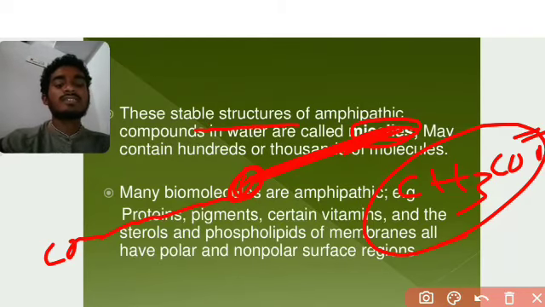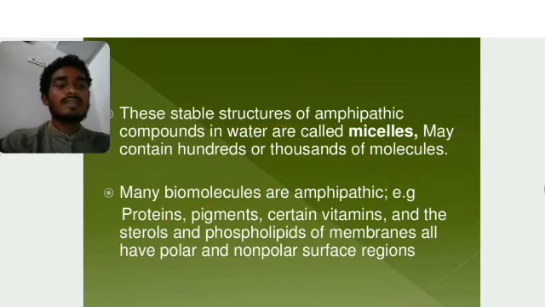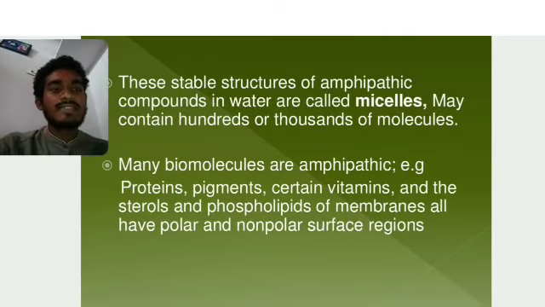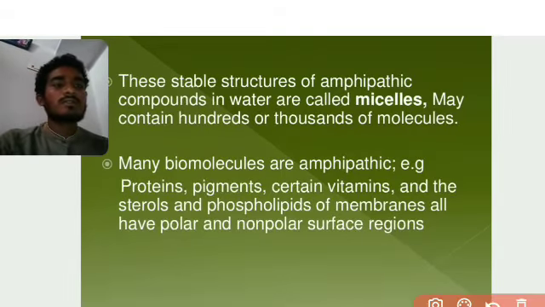The tail region can't be dissolved, which means it is hydrophobic. This is hydrophilic. It is the best example for knowing hydrophilic and hydrophobic. These stable structures of amphipathic compounds are called micelles, and may contain hundreds or thousands of molecules.